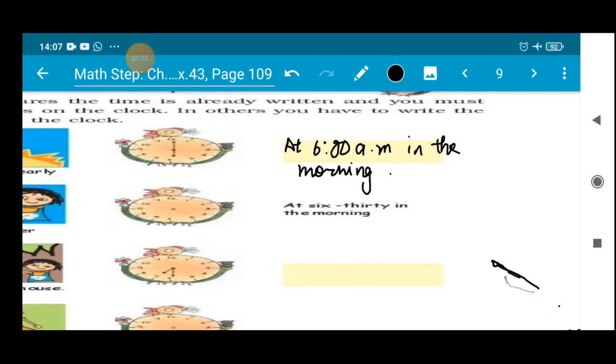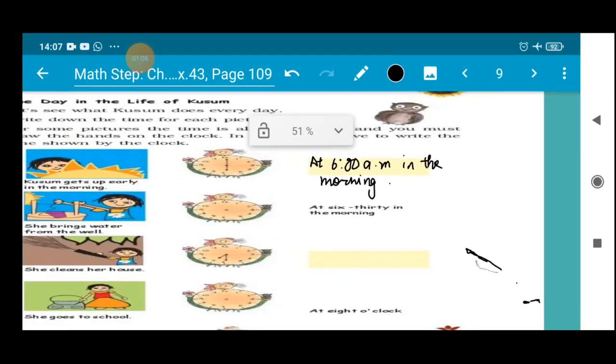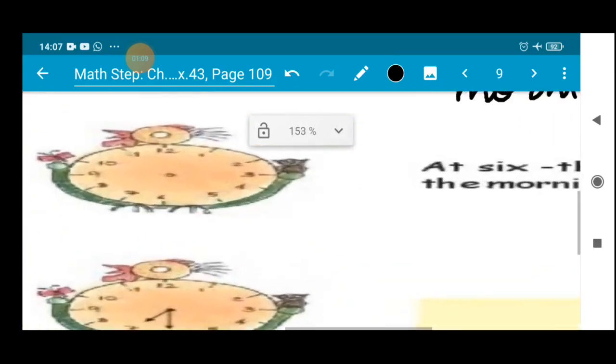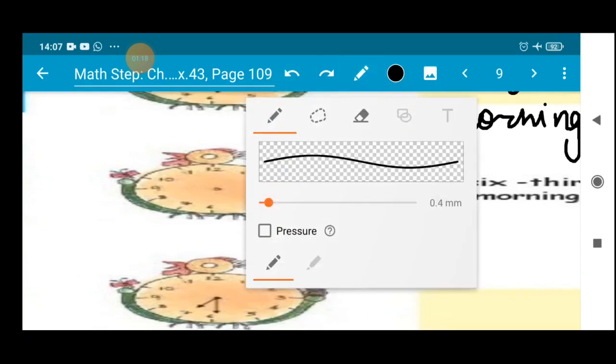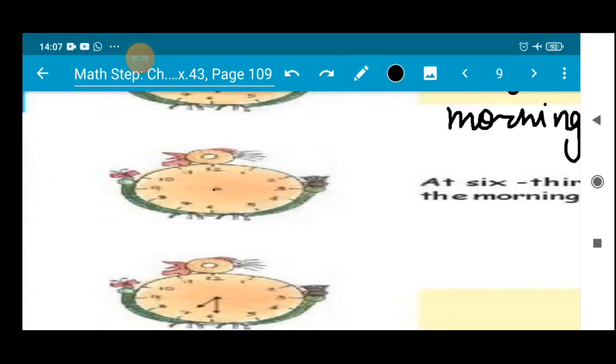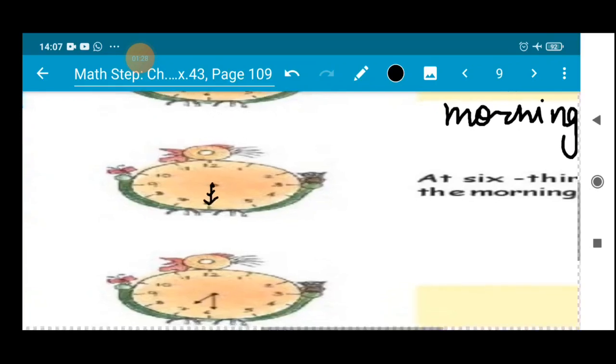So next it's written Kusum, she brings water from the well at 6:30 in the morning. Now you have to draw the hands of a clock children. So 6:30 means the shorter hand will be in 6 and the longer hand will be also in 6. So your clock will look like this, 6:30.